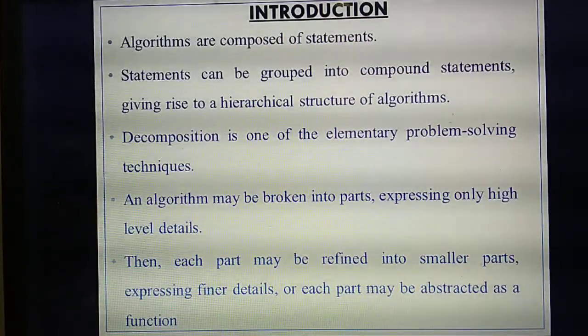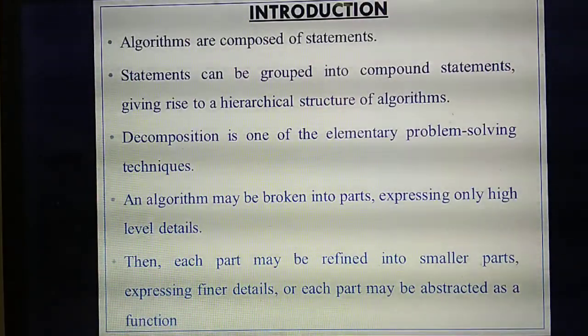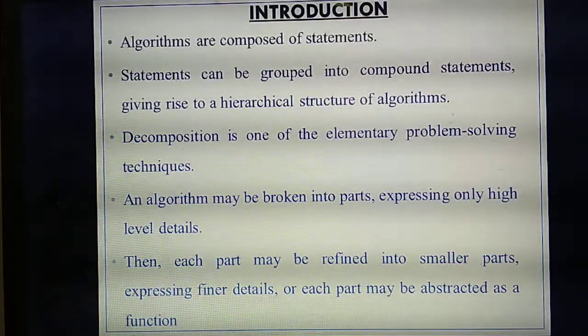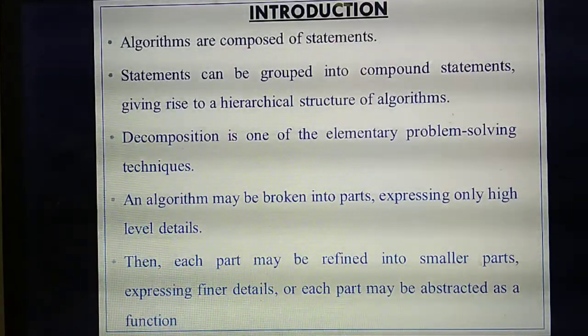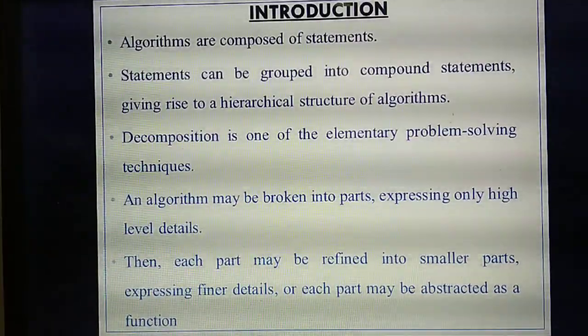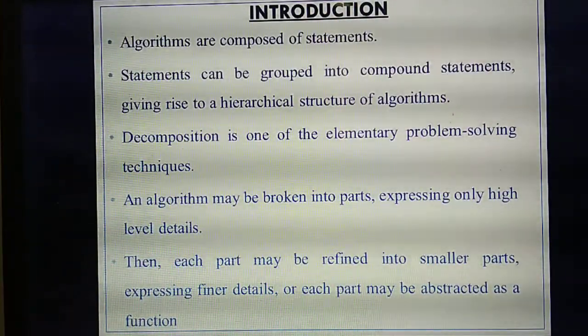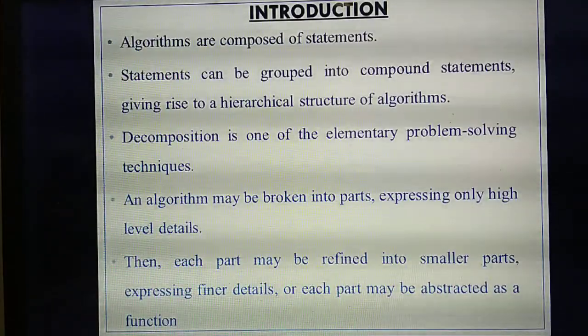For this, the best example is what I said in the last chapter. If you are going to study one detailed question that contains nearly 200 lines or 100 lines, you feel it is tough to study. So you split it paragraph-wise, and each paragraph we call a function. Are you remembering the last chapter?